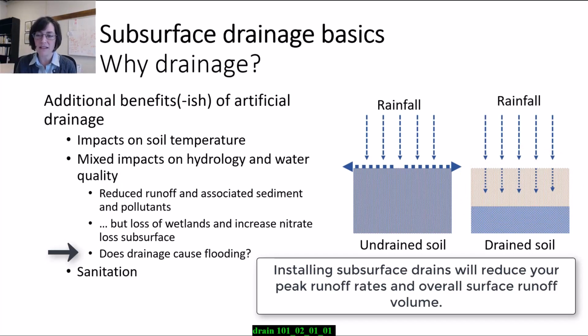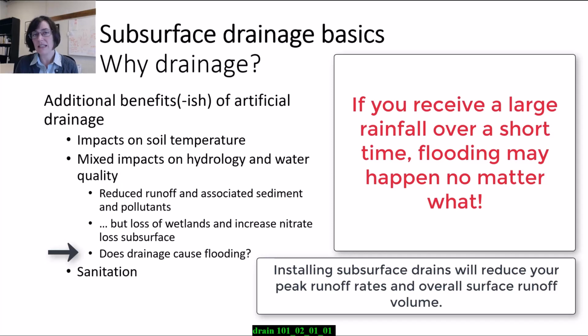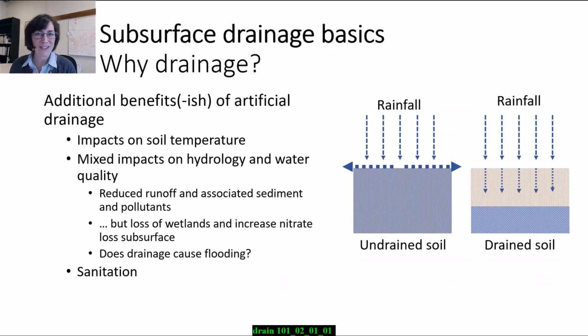It depends on antecedent initial soil moisture. How wet is the soil when you get that rainfall? And just keep in mind, if you get 6 inches of rain in an hour, you're going to have flooding, drained or undrained. And people tend to forget that. If you get a lot of rain in a short amount of time, you're just going to have flooding, drained or undrained. So, does drainage cause flooding? This question pops up all the time. And the answers are, it depends, and it's complicated.